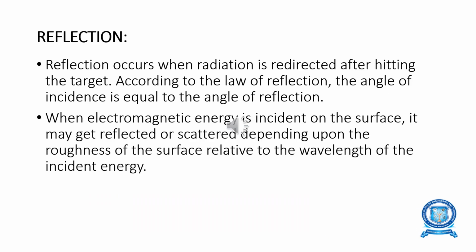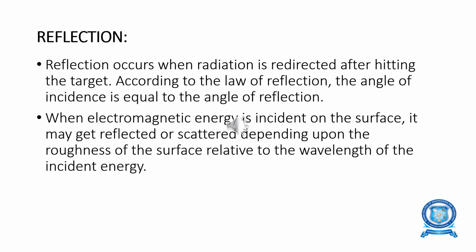The first process is reflection. Reflection is a process in which the incident energy is redirected in such a way that the angle of incidence is equal to the angle of reflection. The reflected radiation leaves the surface at the same angle as it approaches. Scattering is a special type of reflection wherein the incident energy is diffused in many directions, and sometimes it is called diffuse reflection. When electromagnetic energy is incident on a surface, it may get reflected or scattered depending upon the roughness of the surface.